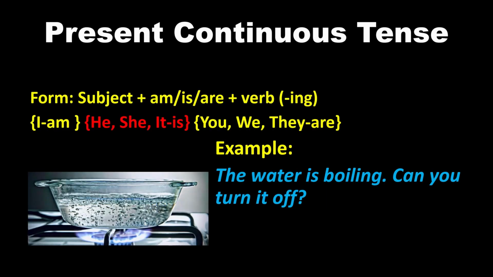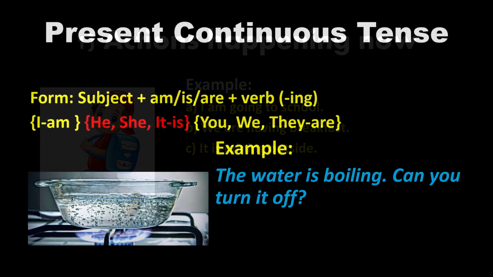We make the present continuous tense with the subject plus am, is, are plus a verb in the continuous form, or base form of verb plus ing. We say I am, he, she, it is, you, we, they are. For example, the water is boiling. Can you turn it off? This sentence shows the first use of the present continuous: to talk about actions happening right now, that is at the time of speaking.